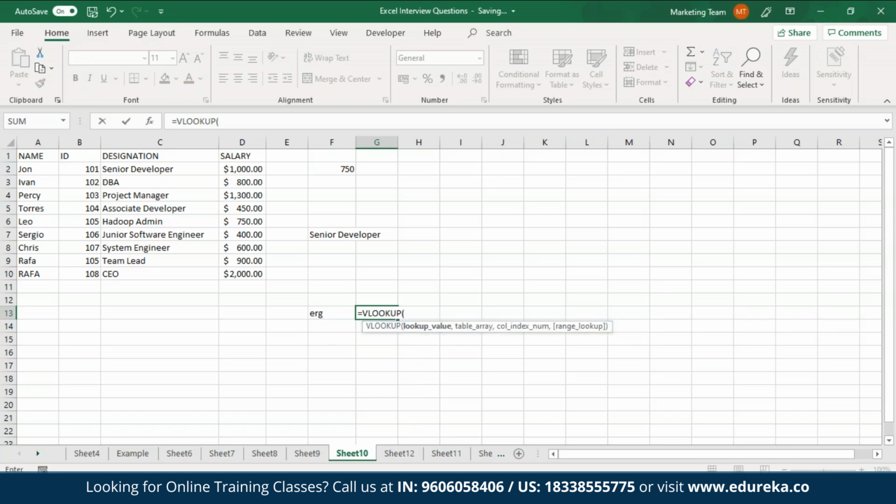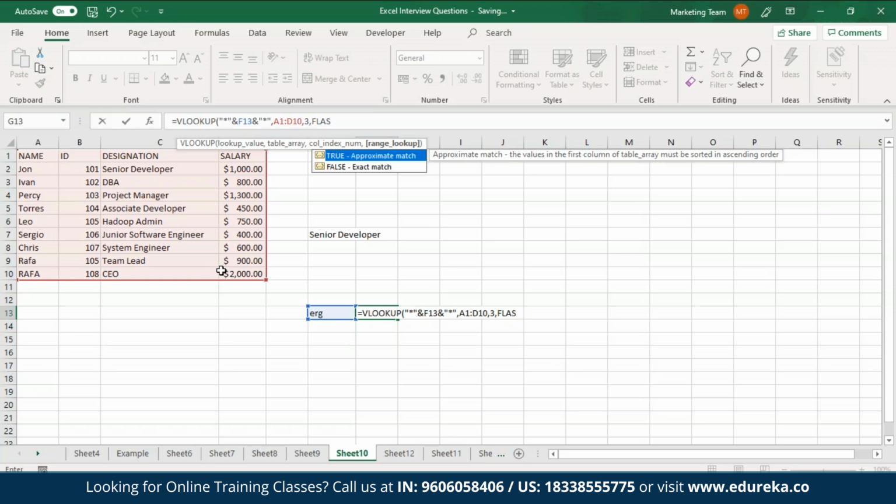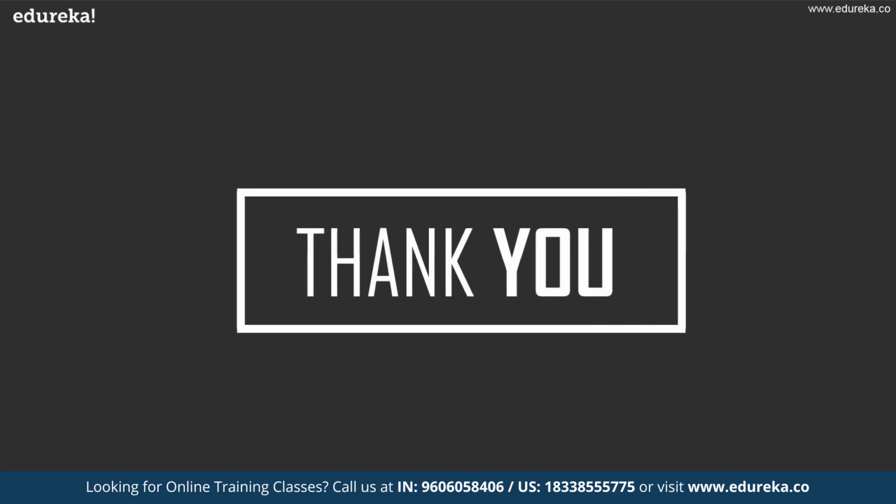The first thing that I'll be specifying over here is wildcard symbol, that is star, and then I'll type in an ampersand symbol, and the reference will be F13, an ampersand symbol again, and an asterisk. After this, I'll specify the table array, the column index number as usual, and then false for an exact match. So as you can see over here, I found the result for Sergio as junior software engineer. So I hope you guys are clear with this.